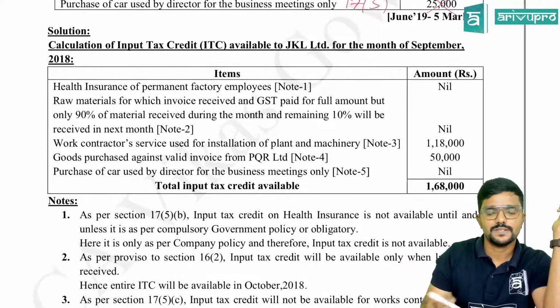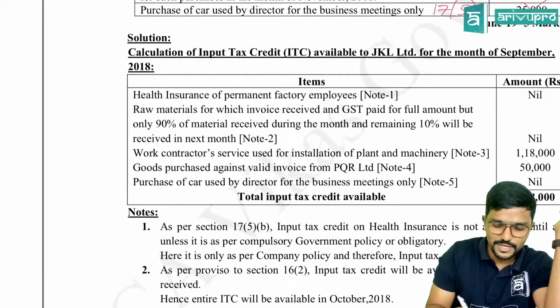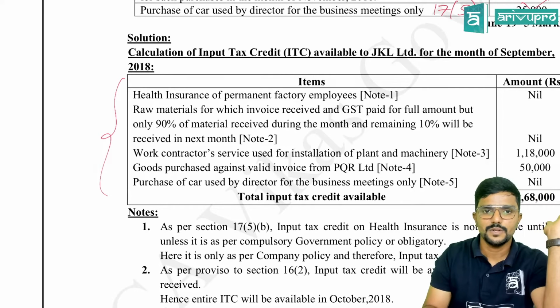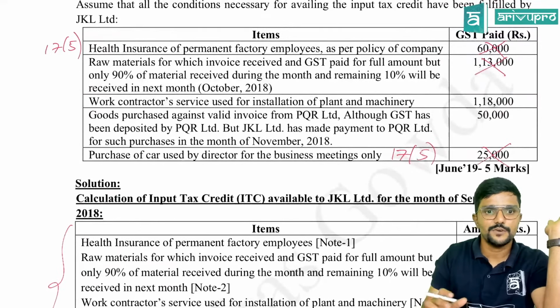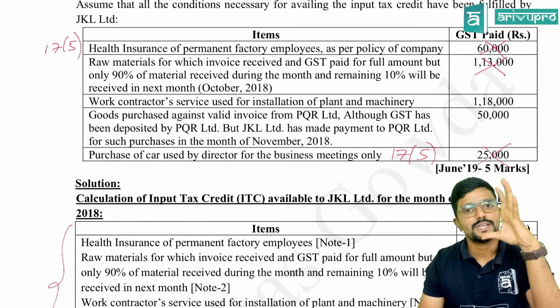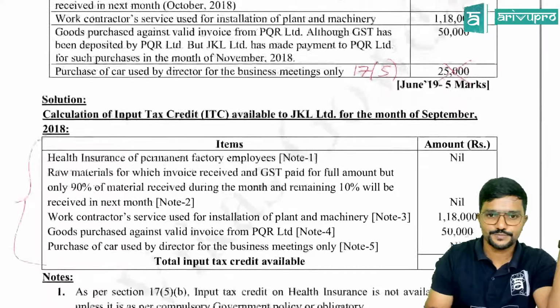Let us see. The solution is simple, but please don't give only this much answer, guys. You have to give the notes, as I've already told. So how many items are there here? 1, 2, 3, 4, 5. So for 5 marks, 5 items are given, but show the calculations plus notes.